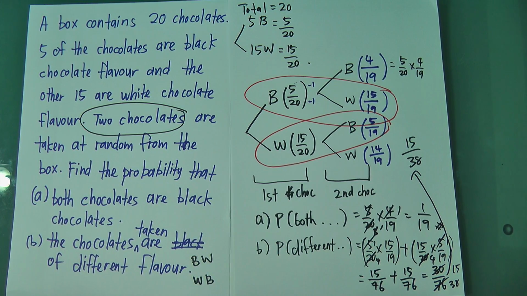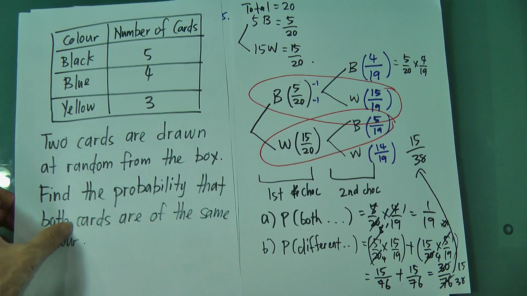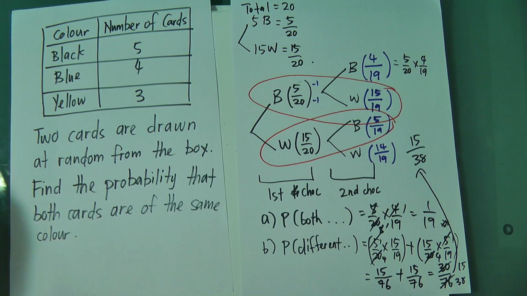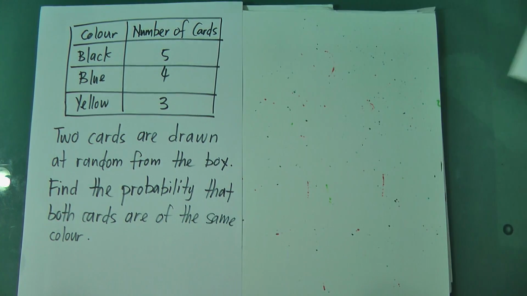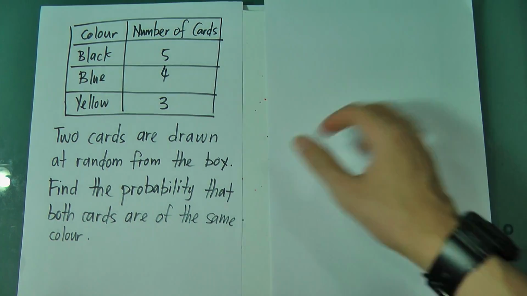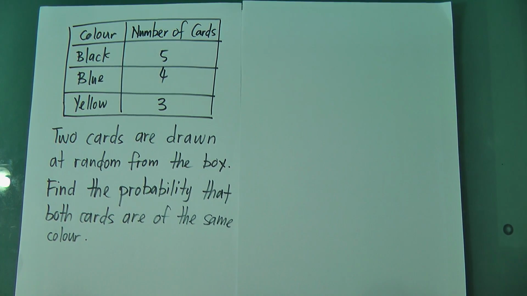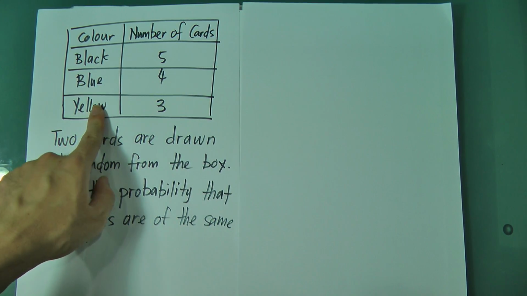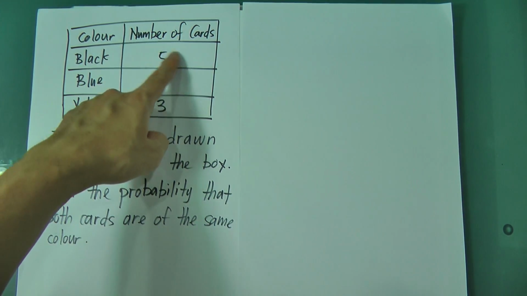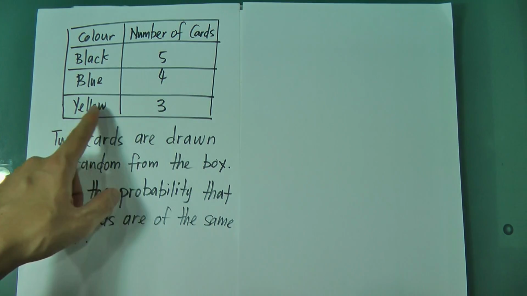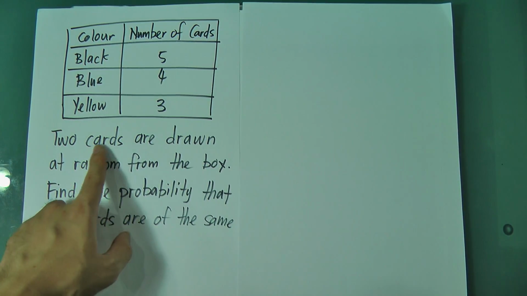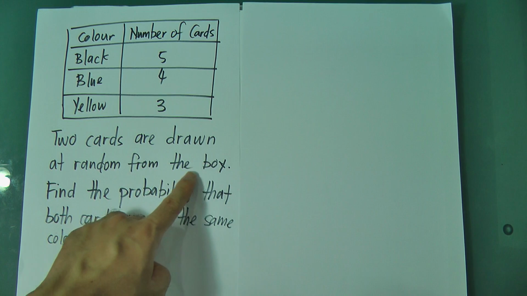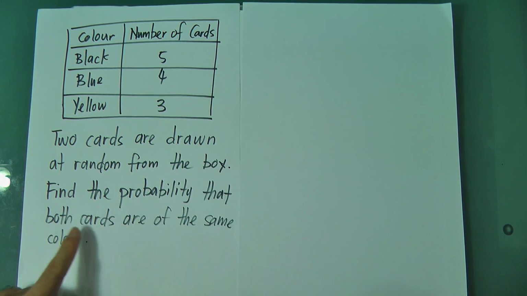Alright? Okay, before I end this video, I'm going to show the last example. Actually this one is easy or similar also. Let us have a look at this one. Now you got 3 different colors of cards: 5 black cards, 4 blue cards, and 3 yellow cards. Two cards are drawn at random from the box. Find the probability that both cards are of the same color.